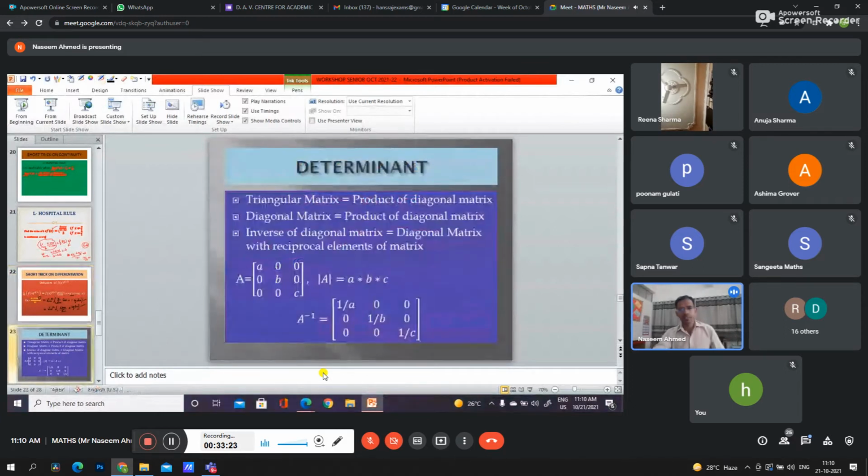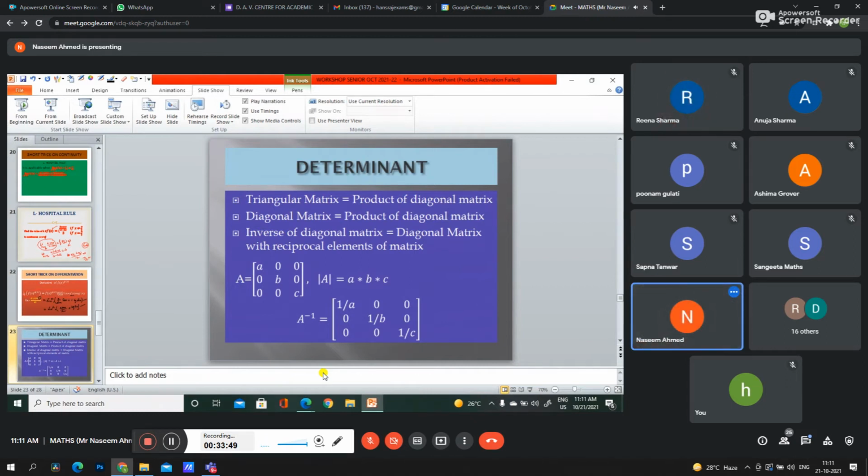Next, some concepts, or you can say some formulas, we have to remember in our mind when finding the determinant of a triangular matrix. It is the simple product of the diagonal elements. If we have a triangular matrix and we have to find its determinant, what we have to do is multiply the diagonals of the given matrix. This is the answer for the determinant of the given matrix.